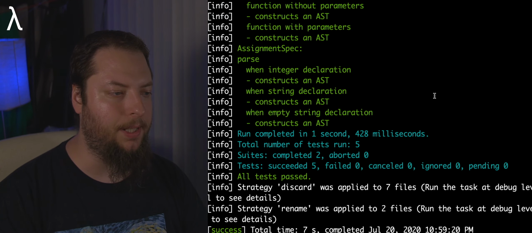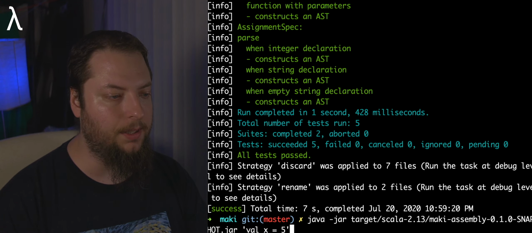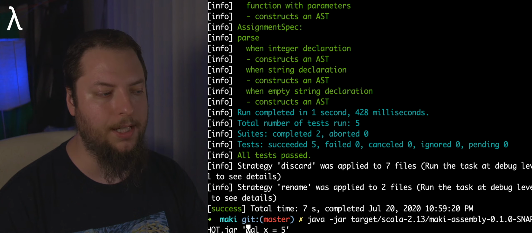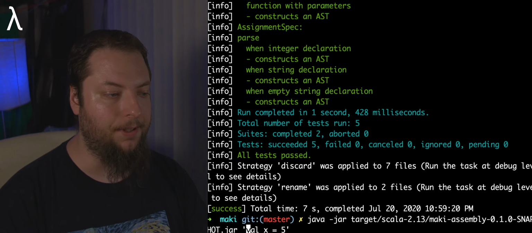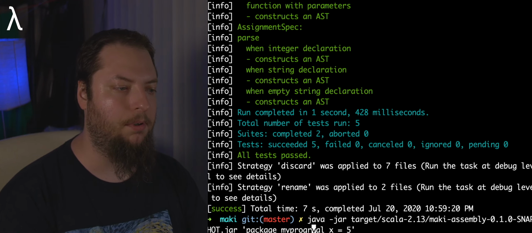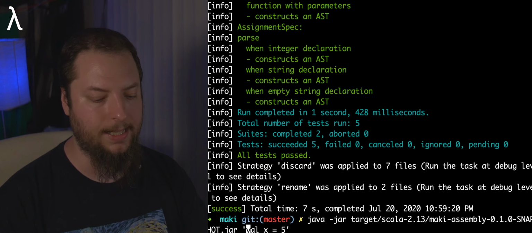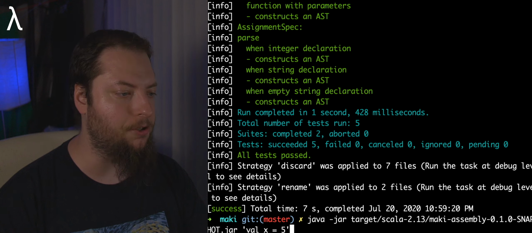And so now that this is finished compiling, we can actually run it with a Java jar command. And basically, we give the path here, java -jar. It goes underneath our target, Scala 2.13, the assembly 0.1.0 snapshot jar. And you'll notice here at the end, I'm passing to the jar file the val x = 5 expression. Now this could have things like package, my program, and a bunch of other things in there, right? But we'll just keep it simple to val x = 5. But that's basically any expression or number of expressions would be able to go in there.